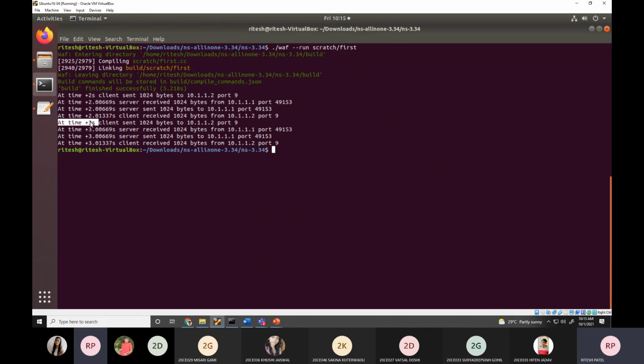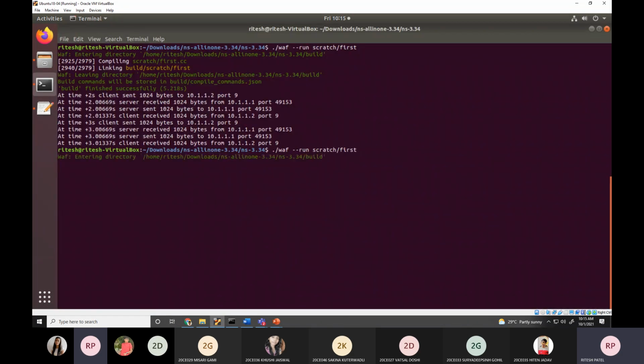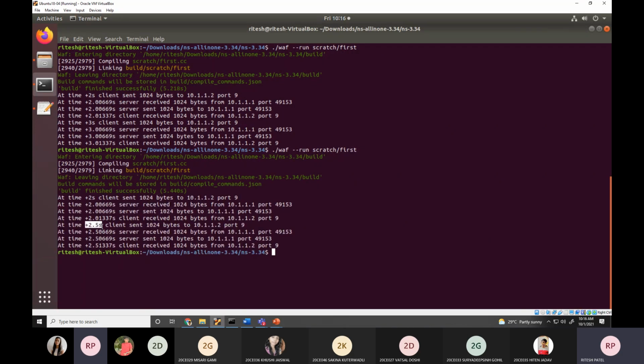So where we have written? Is it clear? If I want to write 0.5 seconds, you can write 0.5 seconds and once again run this program. Now it will be 2 plus 2 and 2.5. But again 2.50669 minus 2.5 you will get 0.00669. So that is your transmission delay and propagation delay.